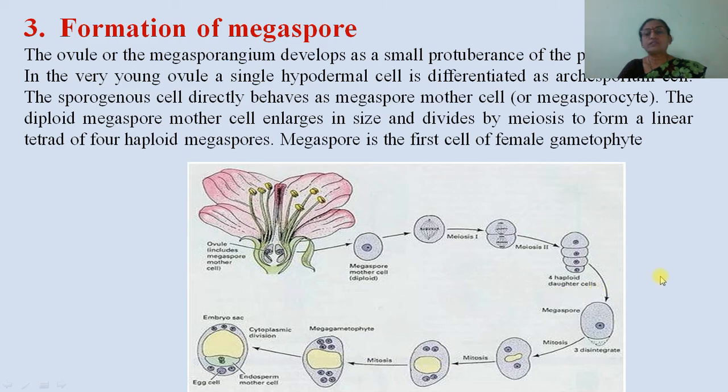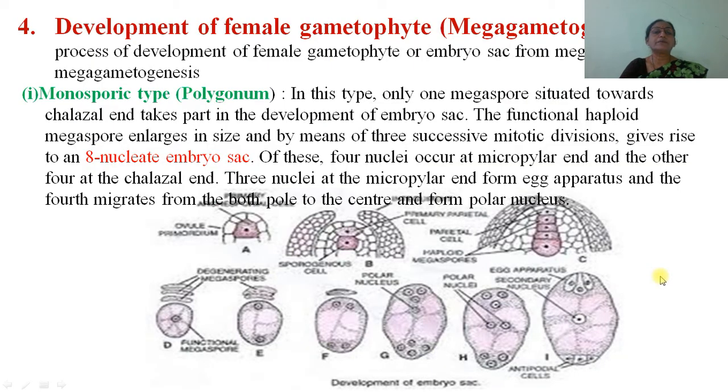Then the fourth process is the development of the female gametophyte. The process of development of the female gametophyte or embryo sac from the megaspore is called megagametogenesis. There are 3 types of embryo sac. The first one is the monosporic type, also called polygonum type. In this type, only one megaspore situated towards the chalazal end takes part in the development of the embryo sac.